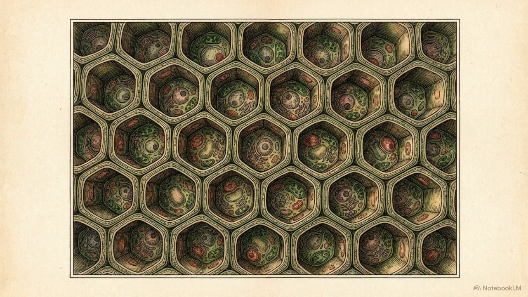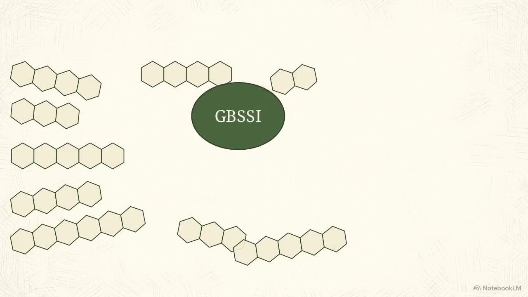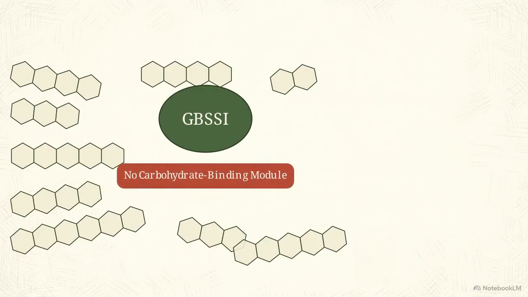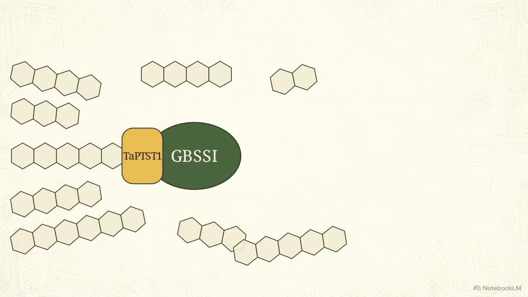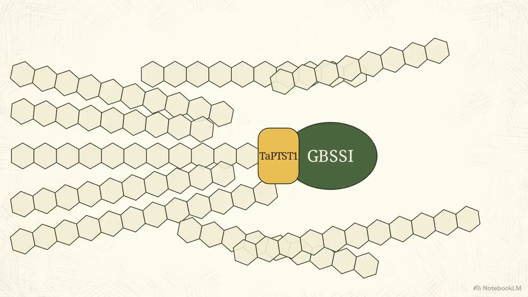Engineering iron and flavor profiles still leaves the issue of volumetric expansion. The crop's structural carbohydrate density must keep pace with its rapid vertical growth. This molecular animation shows the required metabolic balance. The system targets the upregulation of granule-bound starch synthase 1, or GBSSI. Because it lacks a dedicated carbohydrate binding module, it interacts directly with PTST1 to elongate long-chain glucan polymers.